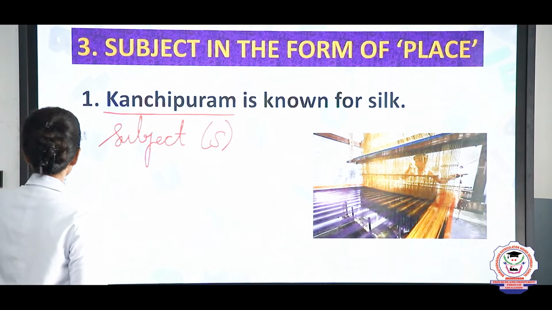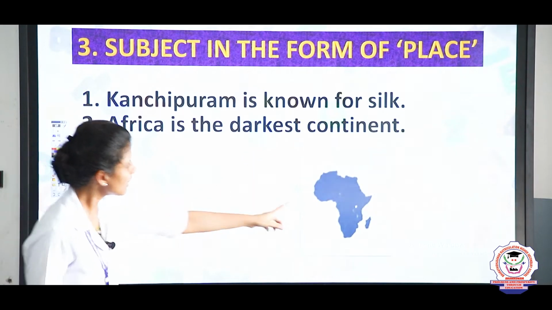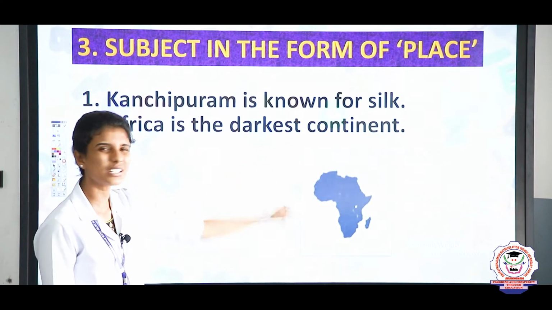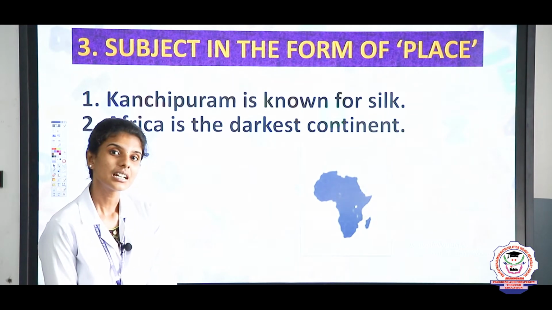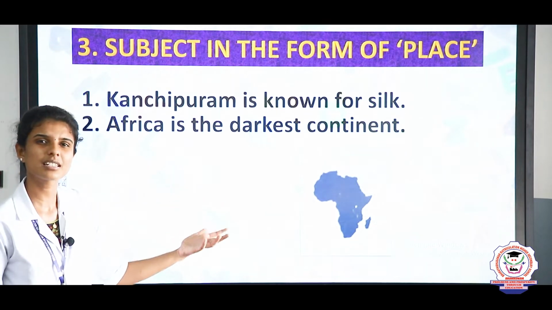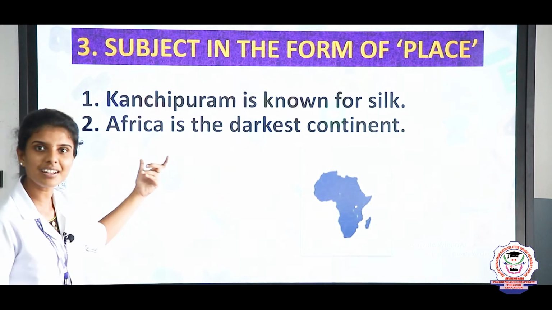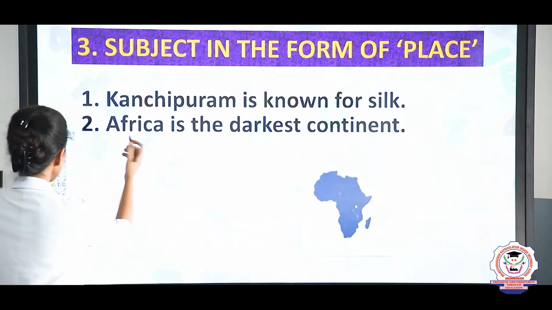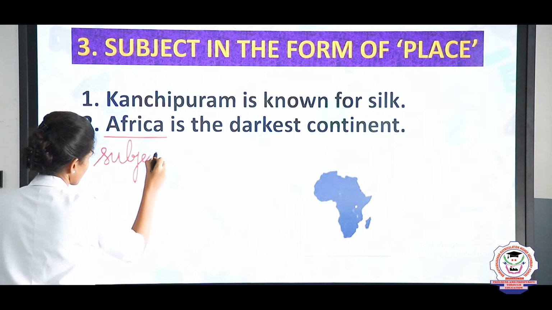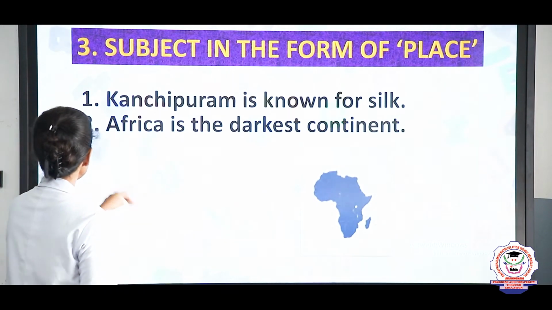Okay. So now the next example is Africa is the darkest continent. So here look, this is Africa. Why is it called the darkest continent? Because there are so many slaves and laborers in that country. They are facing so many difficulties in the country. So that's why we are mentioning Africa as the darkest continent. Here Africa is a place, it is a continent. So Africa is referred to as subject. Clear?